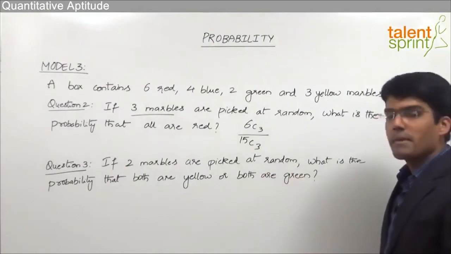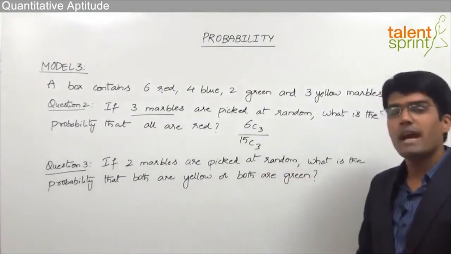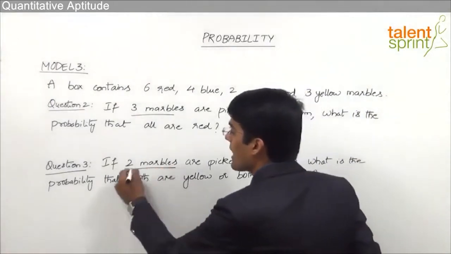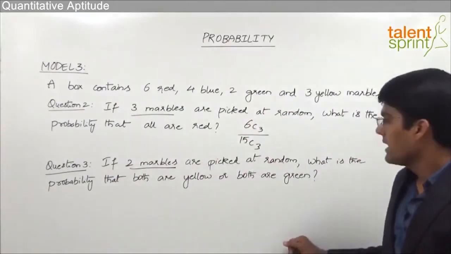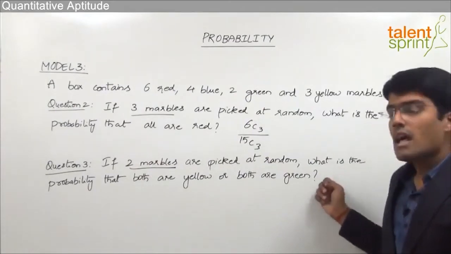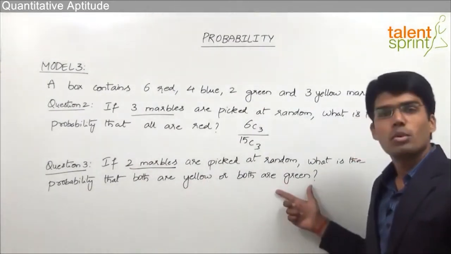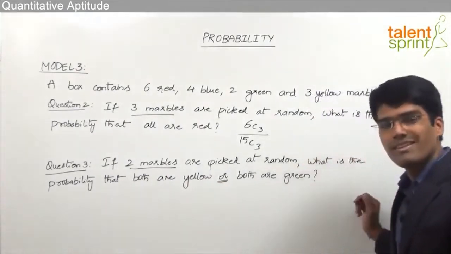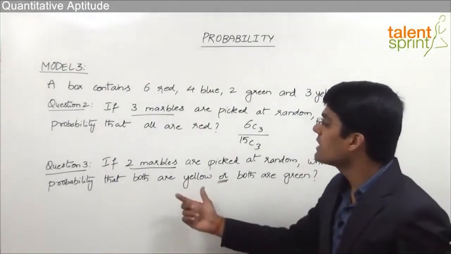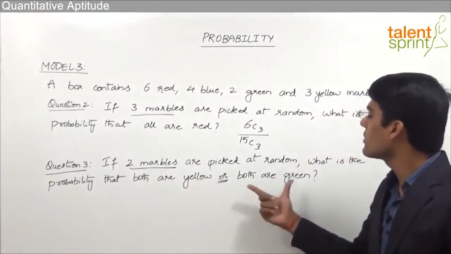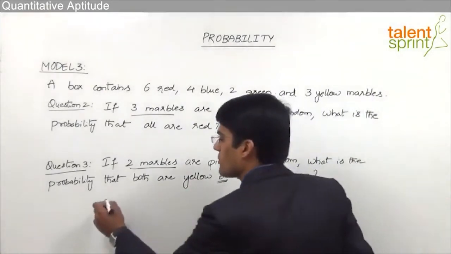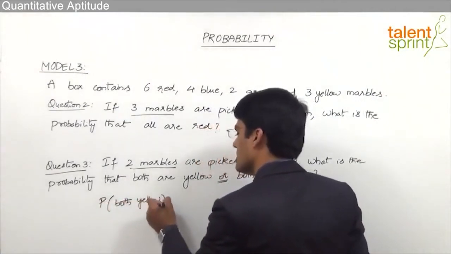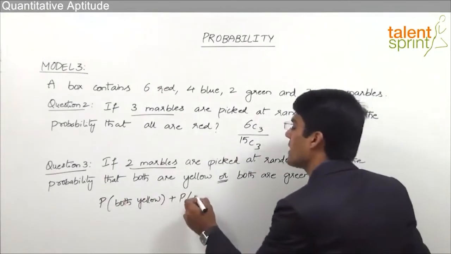If 2 marbles are picked at random, what is the probability that both are yellow or both are green? So here we are selecting 2 marbles out of total 15 marbles. And we need to find out the probability that either both are yellow or both are green. Remember friends, whenever we use the word or in case of probability, it means plus. So we need to find out the probability of both yellow plus probability of both green.